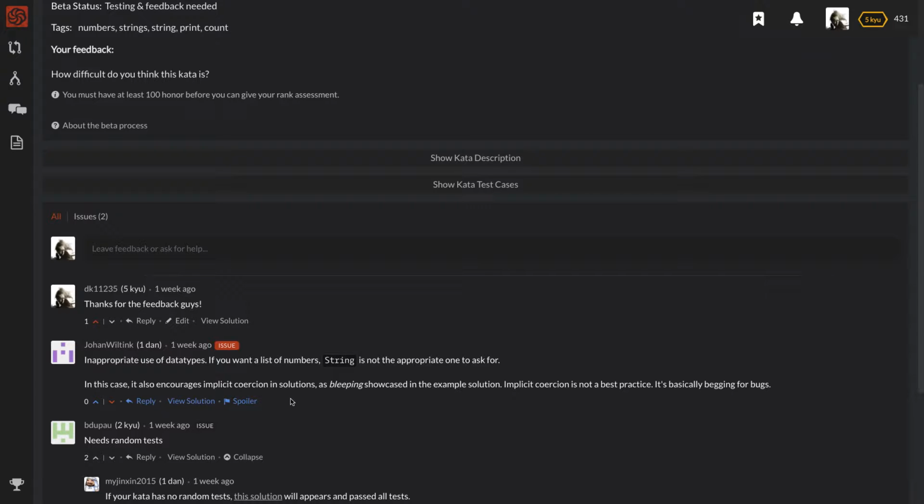I feel like there's nothing wrong with asking people who are just beginners to do this thing with their strings and give us a list of numbers in string format, because I'm asking you to do that to help you understand what you can do with strings and what you can do with numbers. It forces you to use toString on the number.